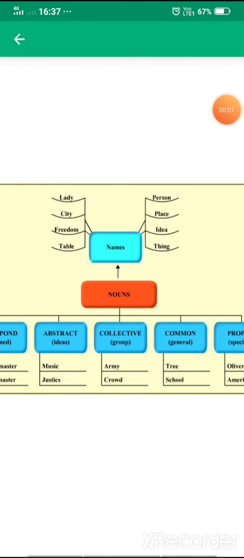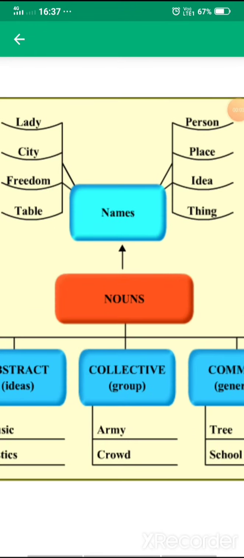Hello students, today we are reading the topic named noun. So nouns are basically what? Nouns are the names of anything. Basically, the name of a person, place or thing is called a noun.